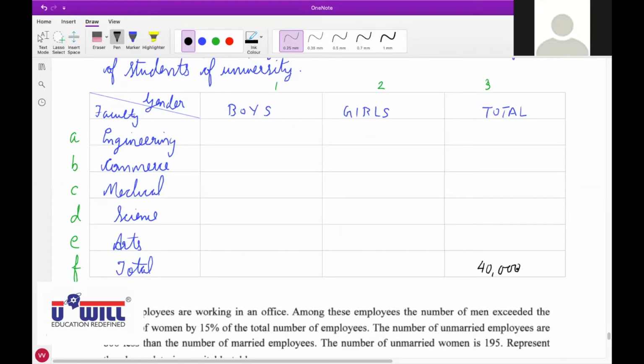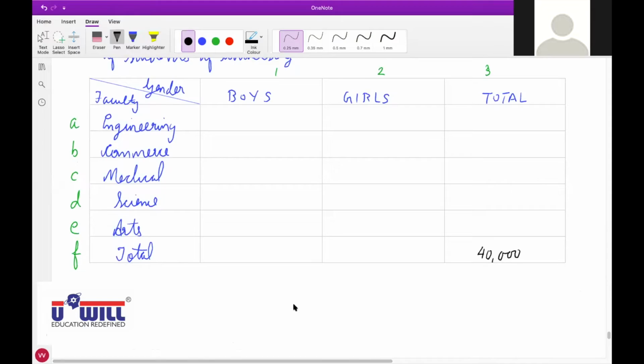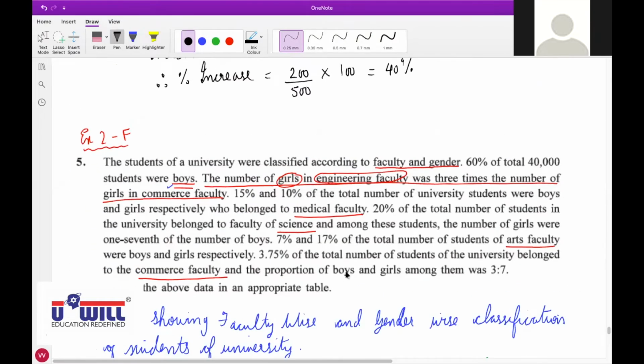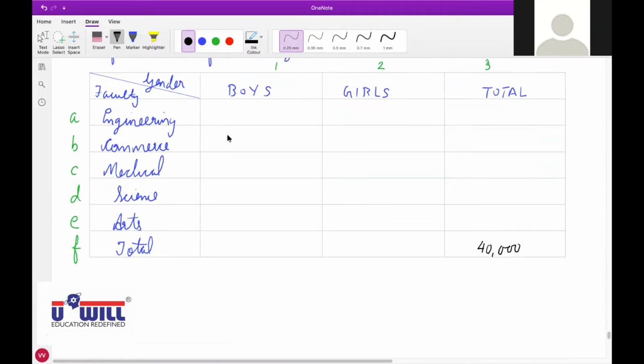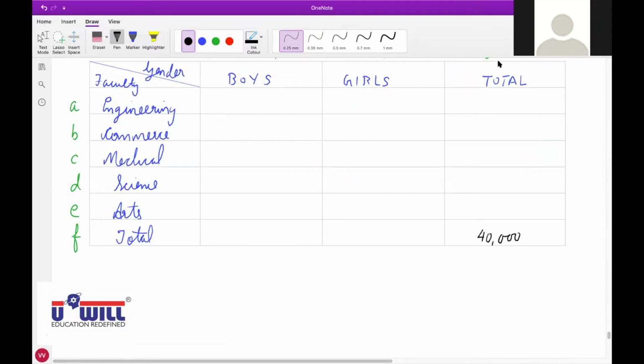Further, what else will we get? They say 60% of total 40,000 students were boys. So what else will we get? 24,000.